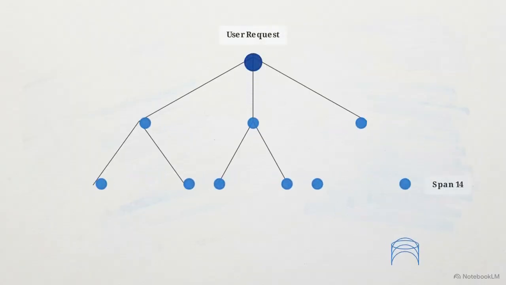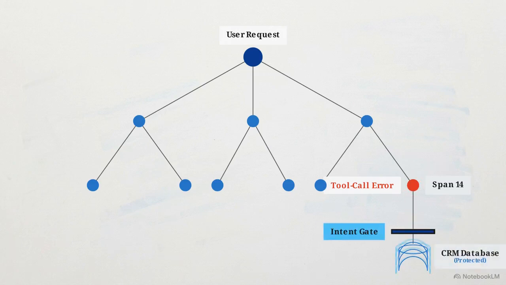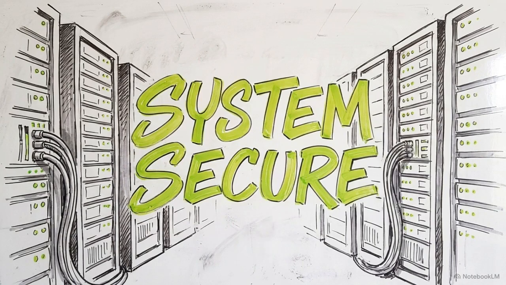This trace tree represents a multi-agent workflow using OpenTelemetry. By scoring individual spans, the system can catch a tool call error at span 14 and halt execution before it reaches the final database. Embedding intent gates directly into the runtime provides a circuit breaker, stopping misaligned actions before they cause an enterprise data breach.